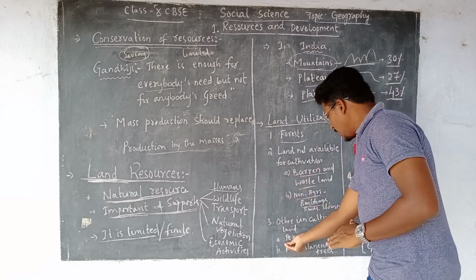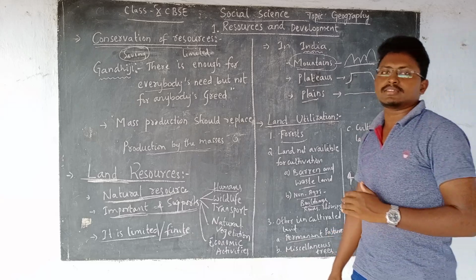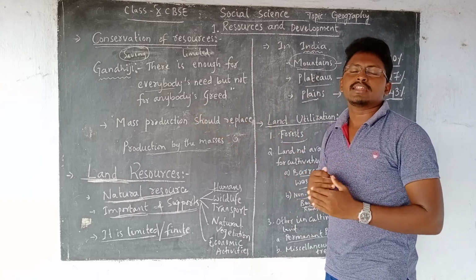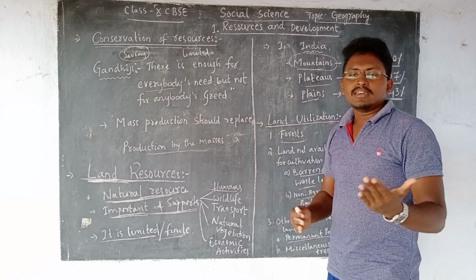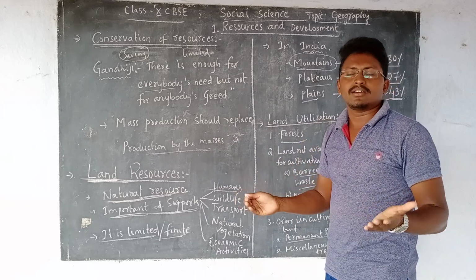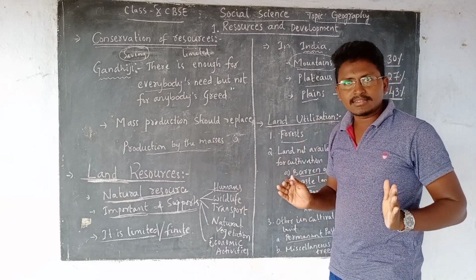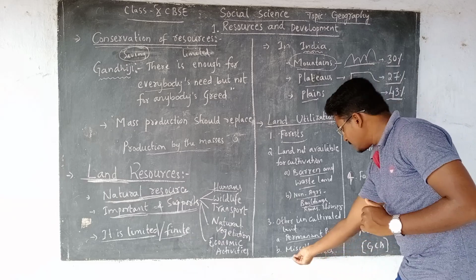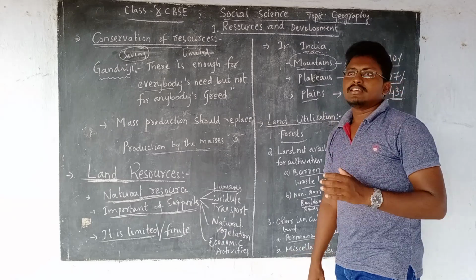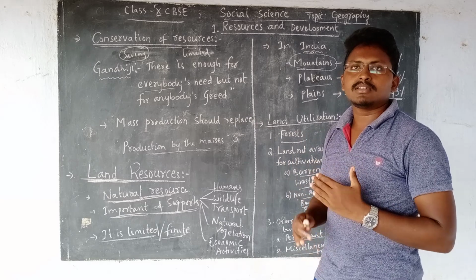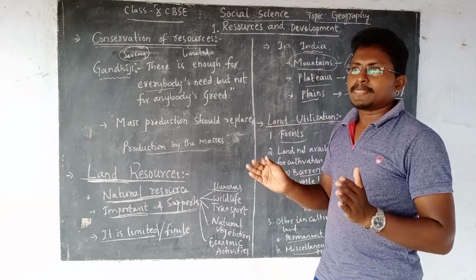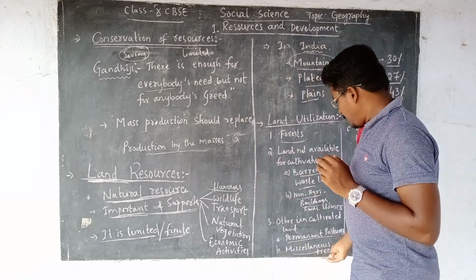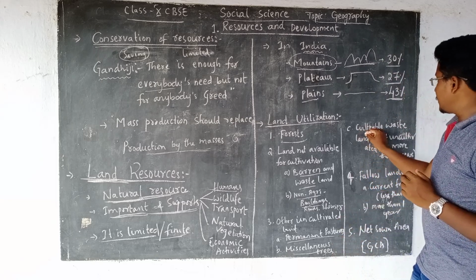Why? Because it may be permanent pastures. Permanent pastures means the land which is permanently given for animals for grazing. You can say the grazing land where you can graze your animals like buffaloes, cows, cattle, etc. Whatever the animal, the land is completely dedicated to grazing the animals. Then miscellaneous trees. That means land where some of the trees are not that much useful for humans. Miscellaneous trees.